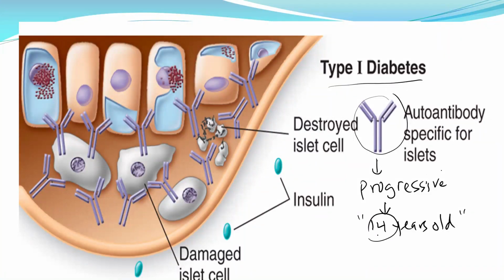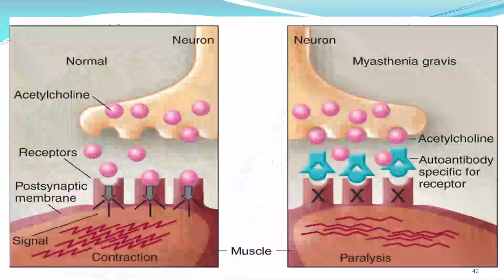If they eat healthy, diabetes may develop after 20 or even 30 years old, but it will be there. It will start to give the signs and symptoms whenever most of the beta cells are destroyed by the IgG.